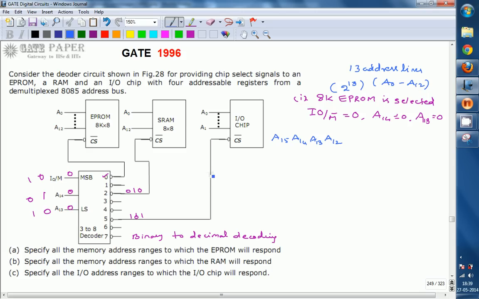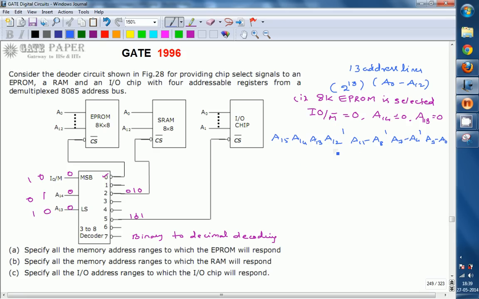This is the first MSB we are going with, and later we go for A11 to A8, next A7 to A4, next A3 to A0. So we are going in this way. This A0 to A12 is the address lines for the EPROM.